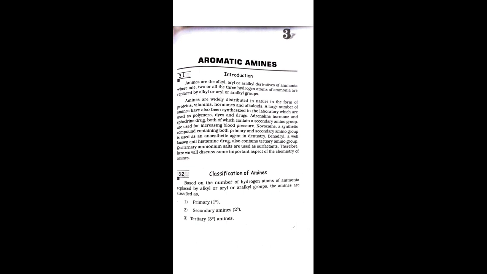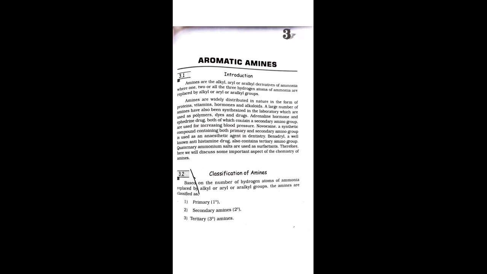The amines are the alkyl or aryl derivatives of ammonia, where 1, 2, or all 3 hydrogen atoms of ammonia are replaced by alkyl or aryl groups.